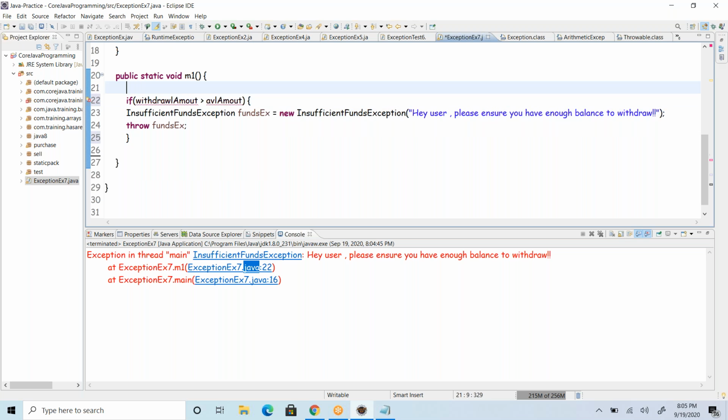The amounts in general come from a database or so.